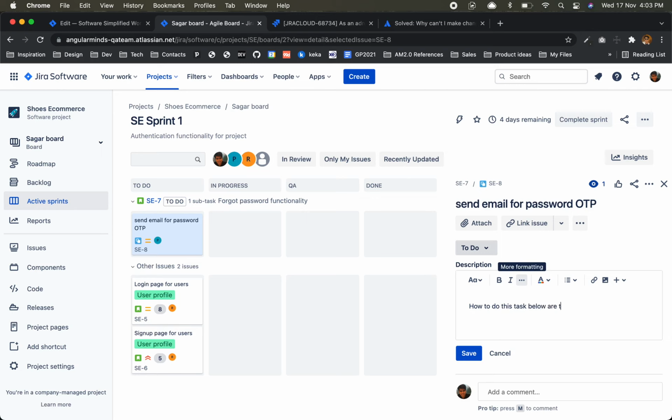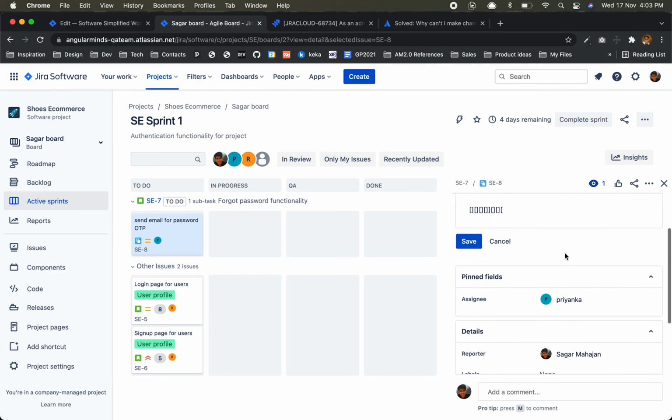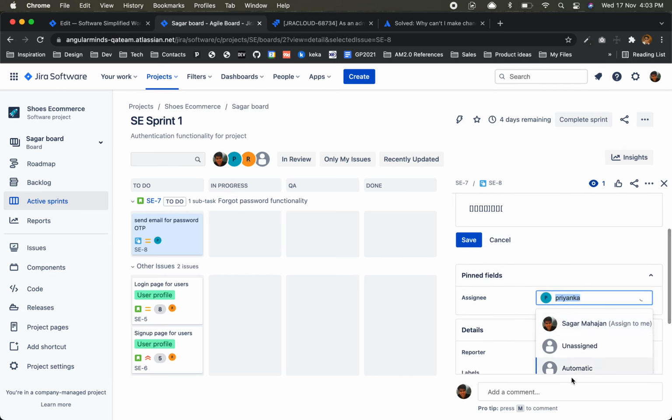Below are the instructions. The BA, or business analyst team, will add the requirements, right? These are my requirements, and I'll make this ready for dev. And after that, I'll assign it to Priyanka.